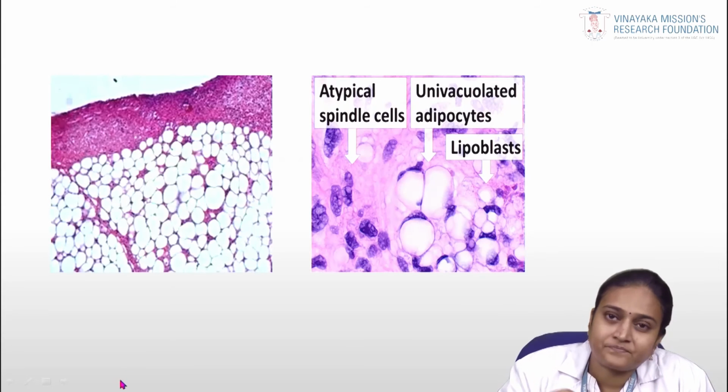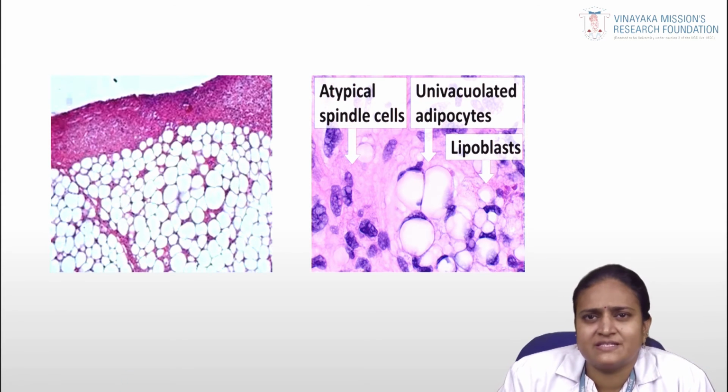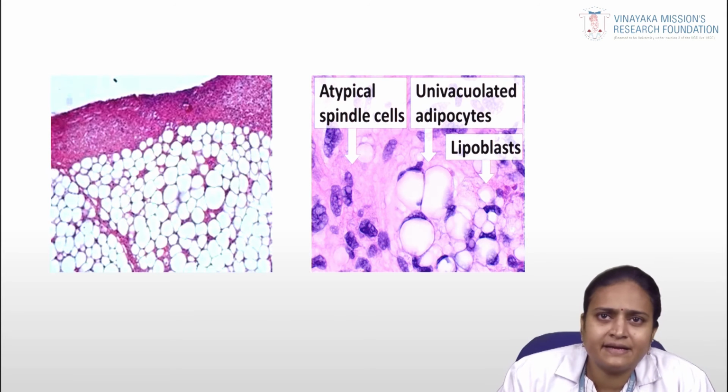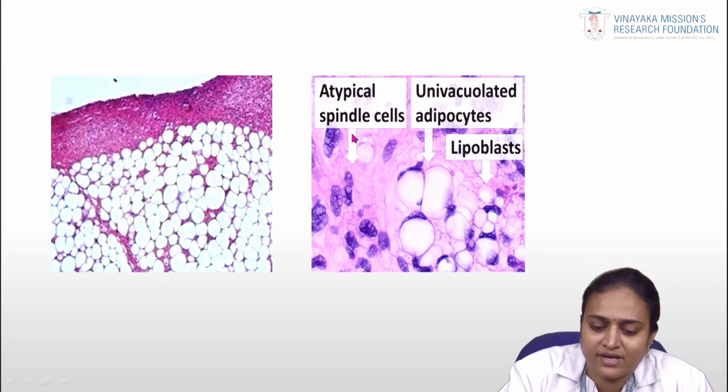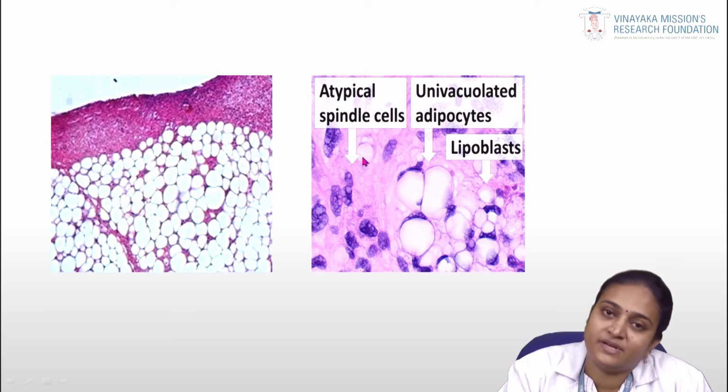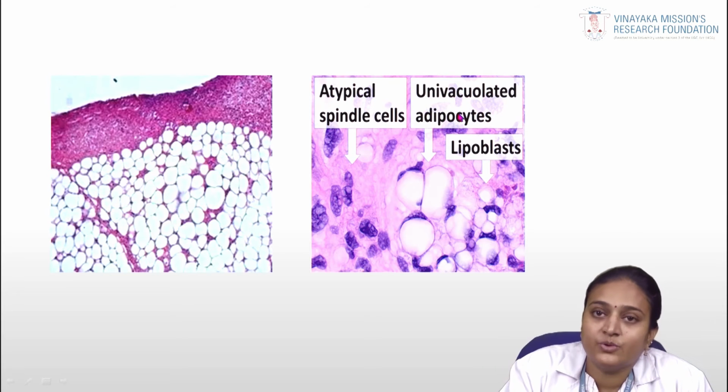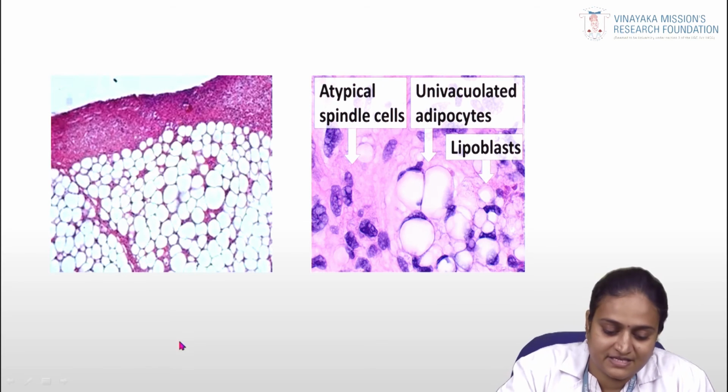There is a malignant counterpart of this lesion, that is liposarcoma. In liposarcoma you can see malignant spindle shaped cells, univacuolated adipocytes and small lipoblast cells. It has some malignant features. This is called liposarcoma, the malignant counterpart of a fat cell lesion.